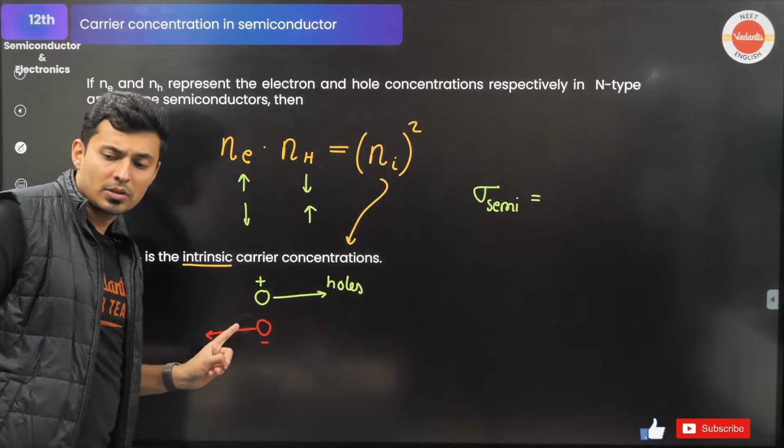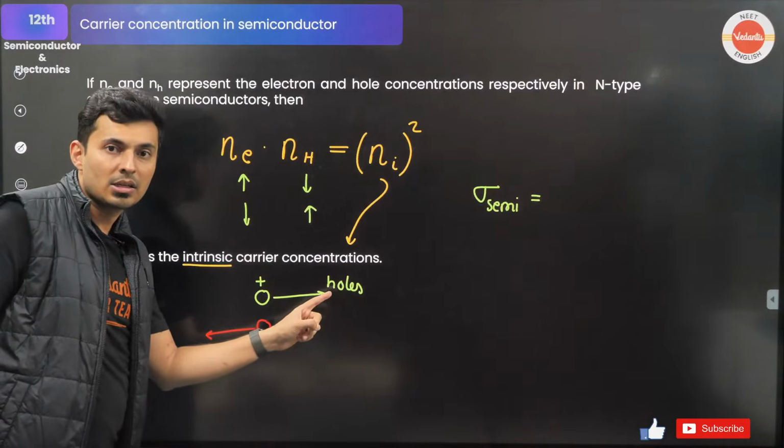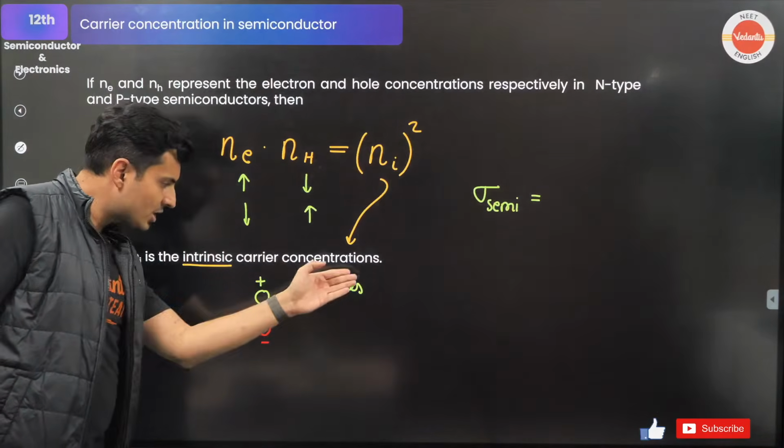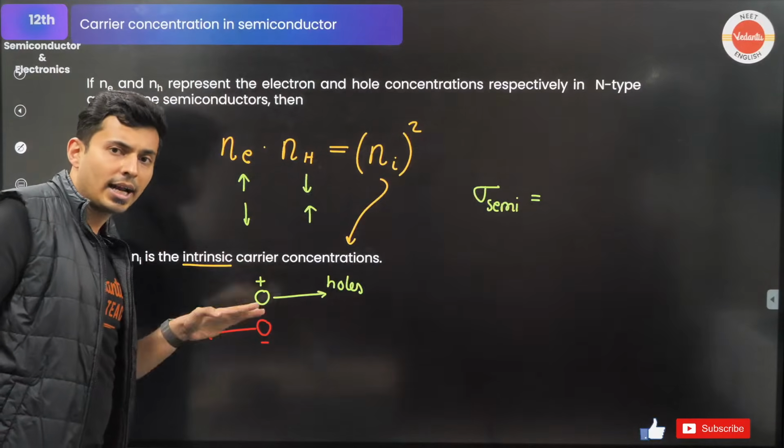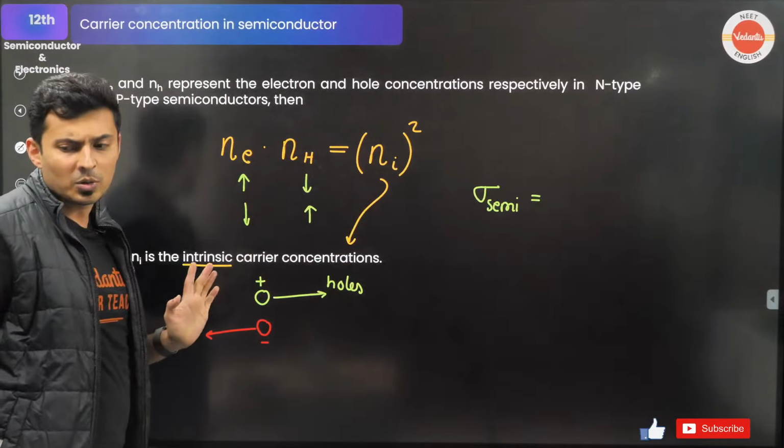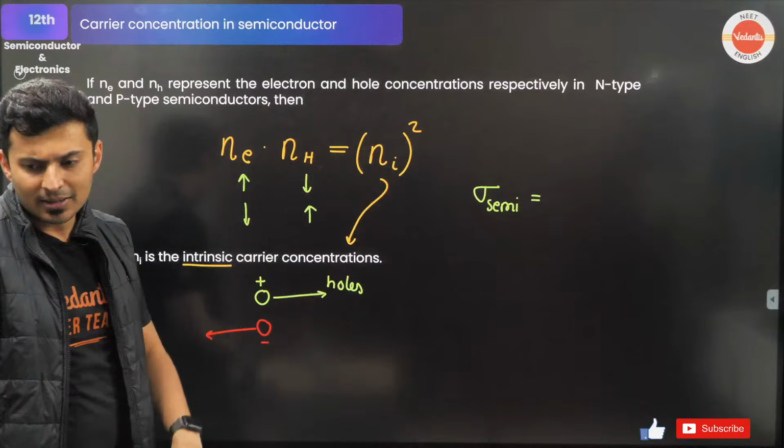Come on, answer in the chat box. If holes go like this, electrons go like this, which direction will the current go? Right, left, or not go? Answer in the chat box. I want to see how many of you are going to answer this correctly.